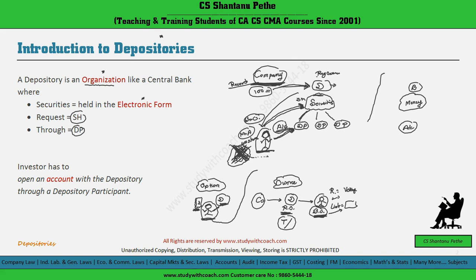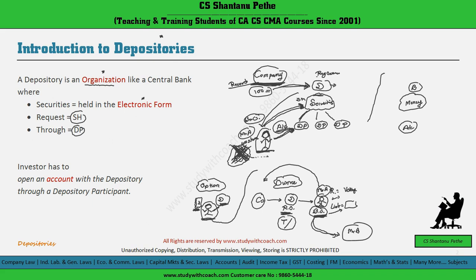Now, the third thing is the transfer. Once this Mr. A, who is holding 100 shares in demat form, wants to transfer these shares to another person, let's say Mr. B, Mr. A will have to apply to the depository to transfer his shares to Mr. B. The thing which you have to remember is that in this depository system, Mr. A need not apply to the company to transfer his shares.